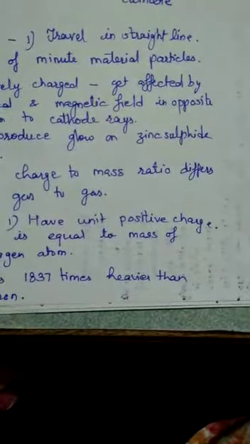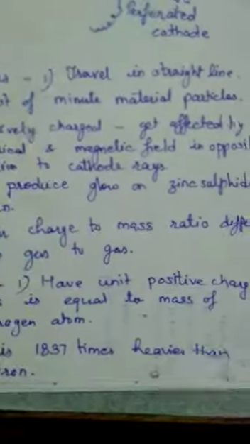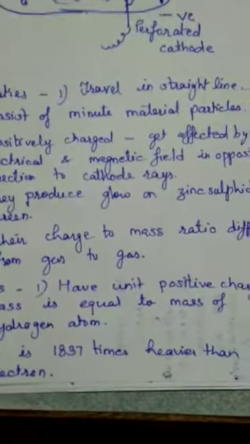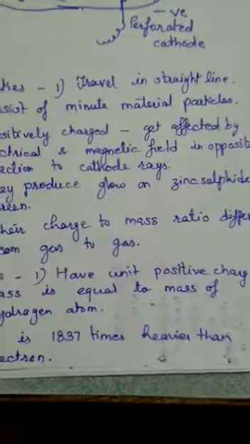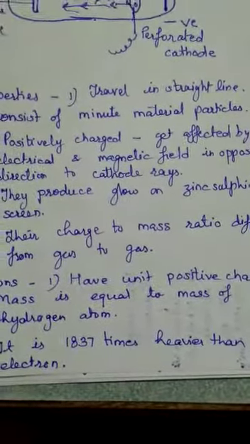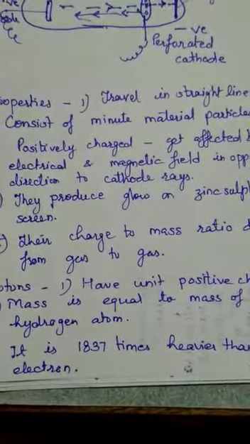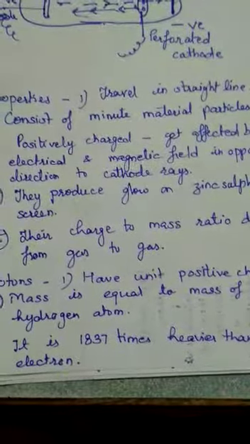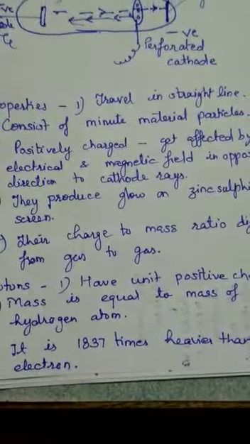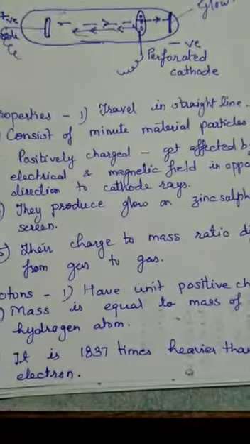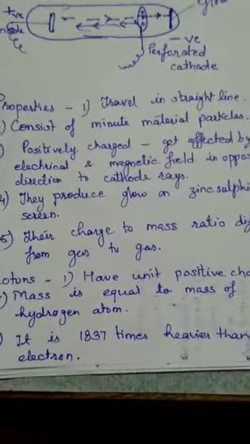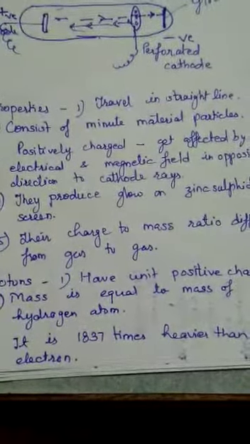If an individual proton is taken, it has a unit positive charge. Its mass is equal to the mass of a hydrogen atom. We know that a hydrogen atom consists of a single proton, so the mass of a proton is always equal to the mass of a hydrogen atom. It is a heavy particle, as I told you.